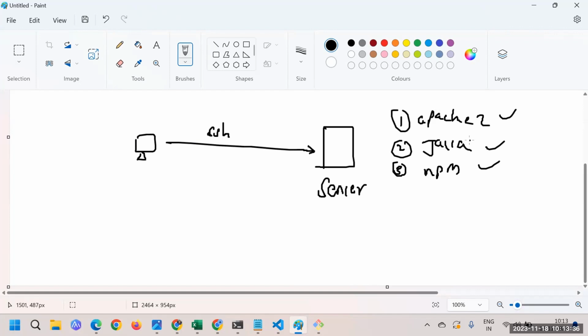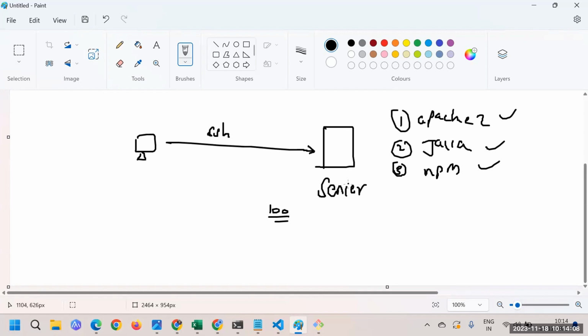But now just imagine you have to do the same task on multiple servers. Earlier I told you to do it on just one server, so you log in and do all the stuff. But if I told you to do it on, let's say, 100 servers, then doing that is not an easy job. So you might be thinking about some automation. That is one use case I can tell you.